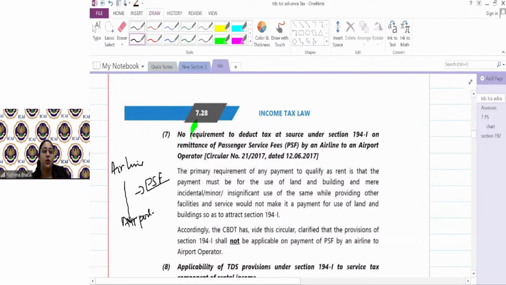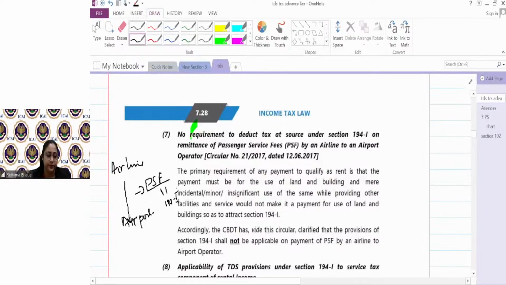So this PSF, obviously airport has provided a space to use, right? A space to handle the passengers of the airlines. Now that fee which you're paying as a PSF by airline to airport is not covered under 194I. Even if airport has provided a space for the airlines to handle the passengers, etc., but that fee which airline pays to the airport is not covered under 194I. Sorted?